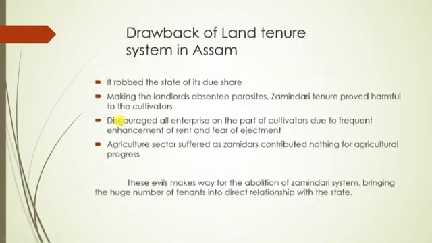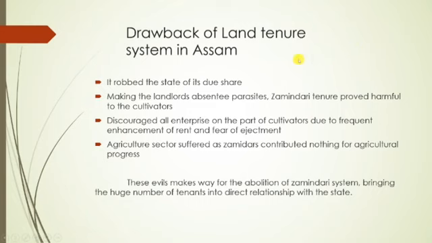And we see the drawbacks of the land tenure system in Assam. First, this land tenure system robbed the state of its income and dues. Why? Because there are three classes of people. One is the state, that is government, second is zamindar, landlord, and third is direct farmers or cultivators, right?